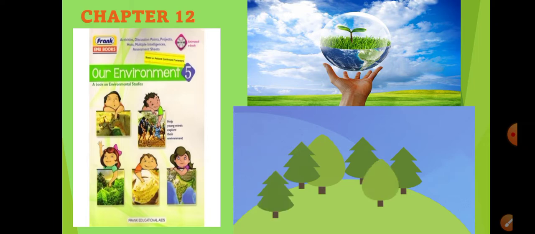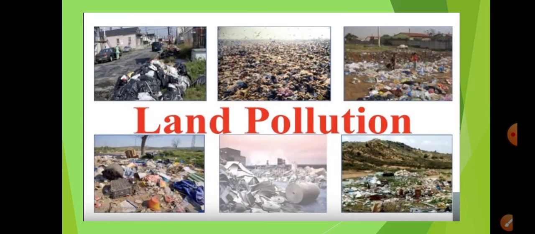Now, today we are going to move forward in our chapter, and we are going to understand another type of pollution, which is your land pollution. All right, so we have already discussed that pollution means contamination or degradation in the quality of the natural resource. Right, now today we are going to discuss land pollution. What is land pollution, what are the causes, what are the effects, and what can be done in order to prevent land pollution. These are the things that we are going to discuss in today's class.